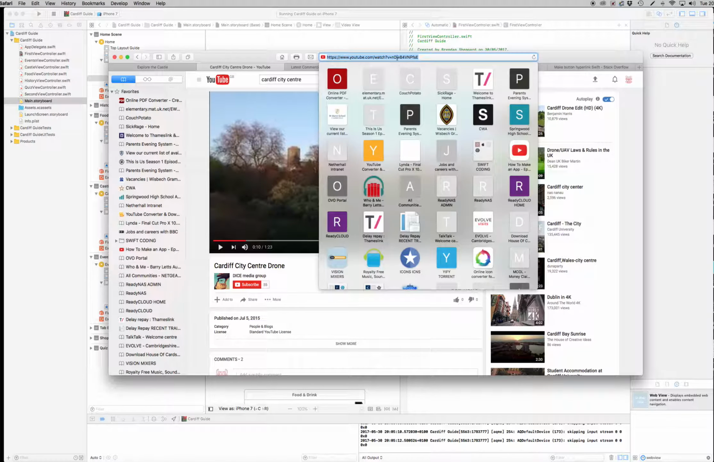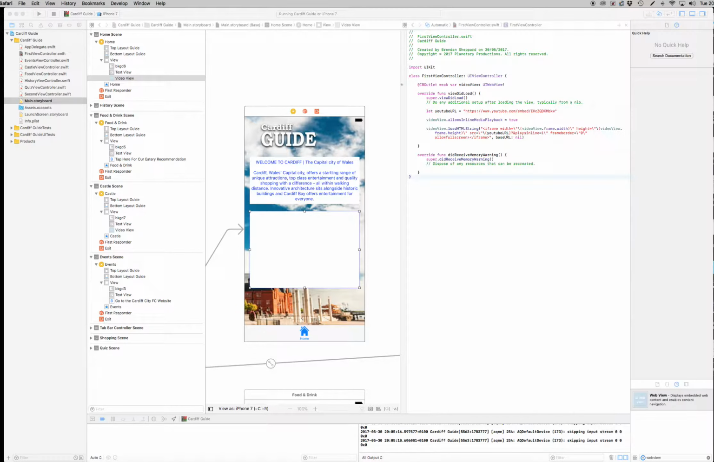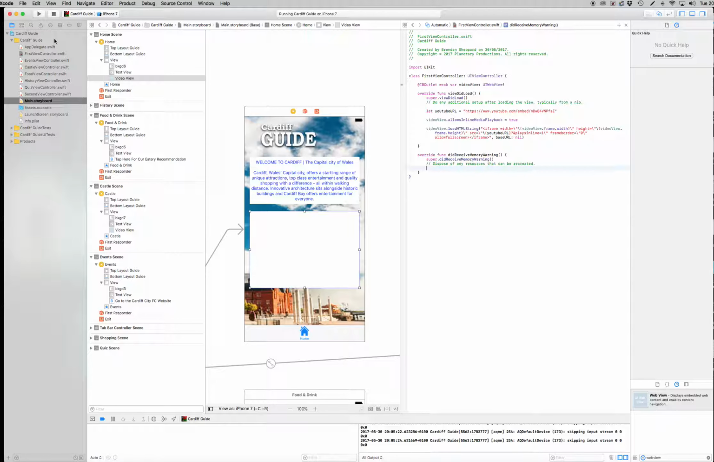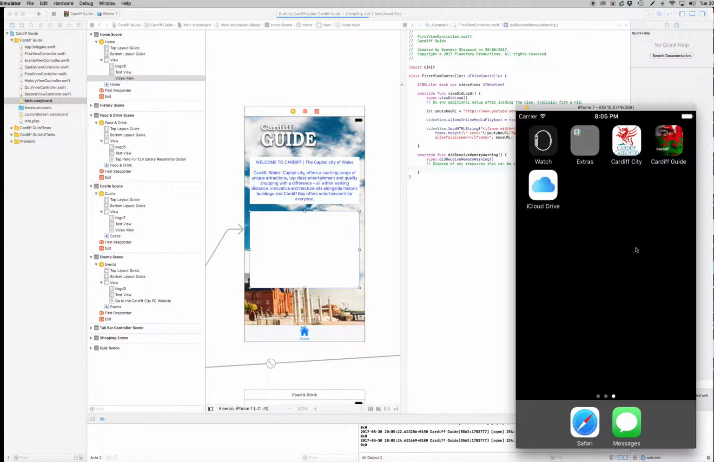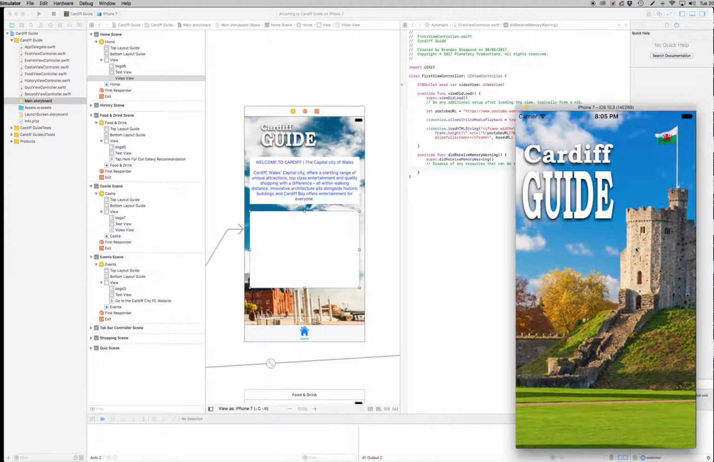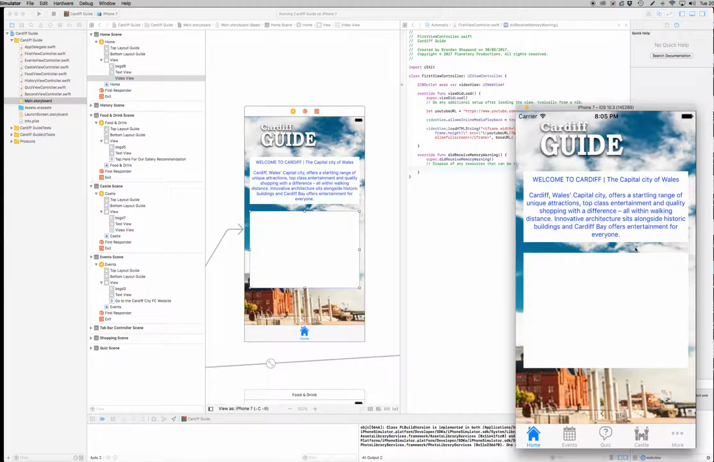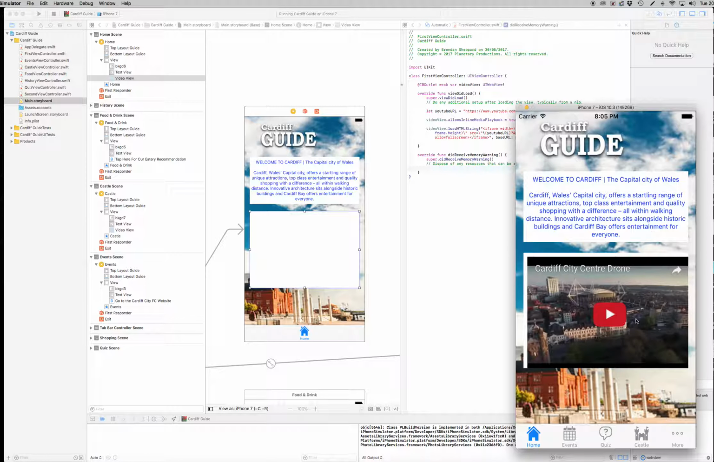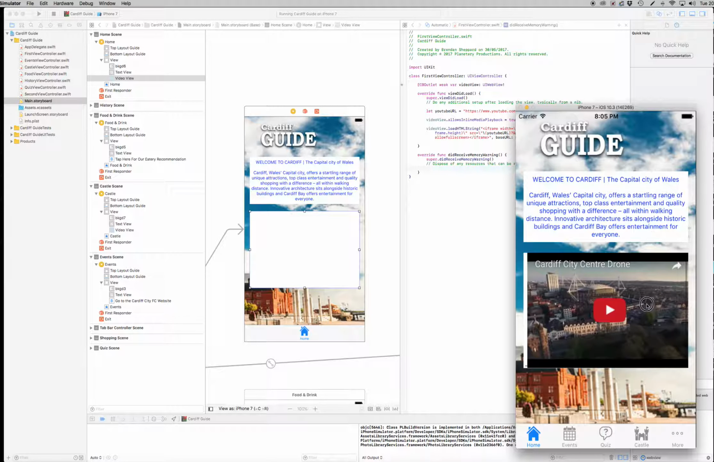And we're going to need those little numbers again. So let's go to here. There it is. Copy that. And paste that in here. Paste. Lovely. I think that'll be great. Let's play that and let's have a look. So now it should load us directly in and it should show us a little video. Let's have a look. Cardiff Guide. There it is. And there it is. Grand. Fantastic. And off you go.